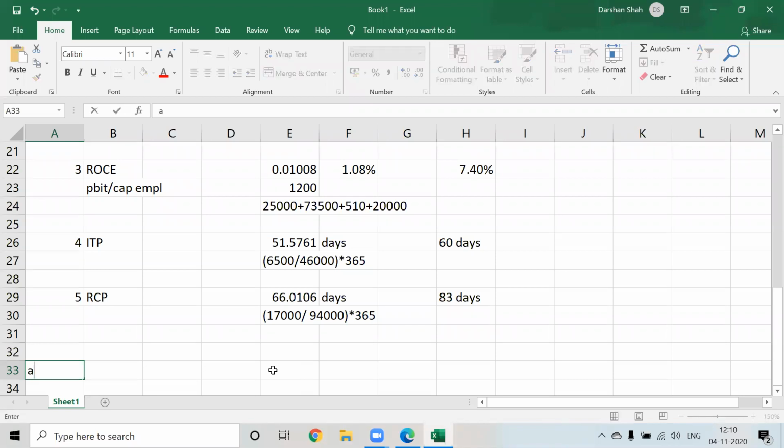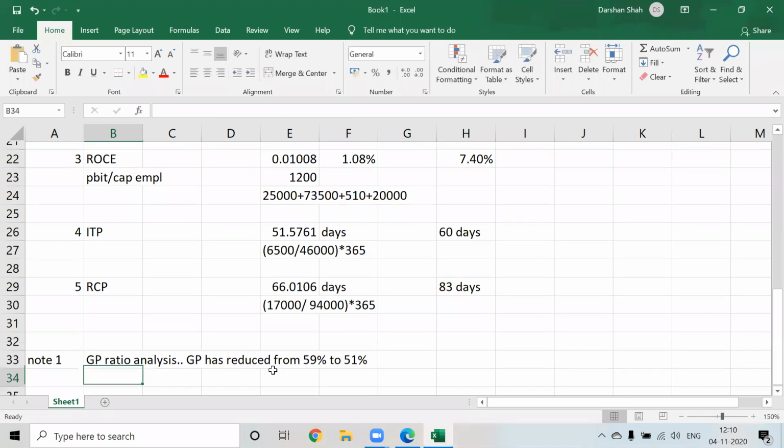So number one, tell me for GP analysis. So GP has reduced from 59% to 51%. Tell me the analysis.